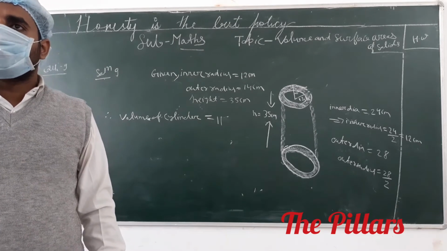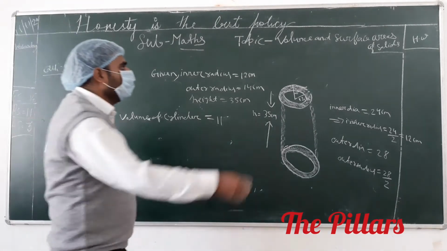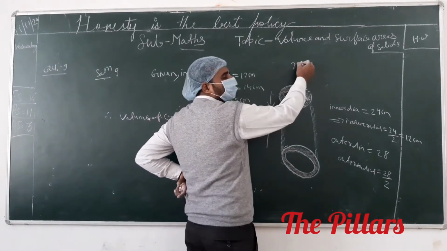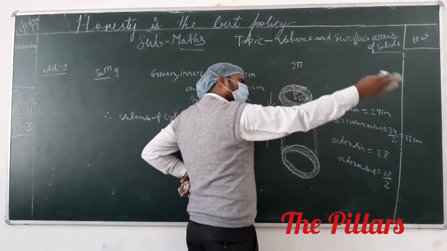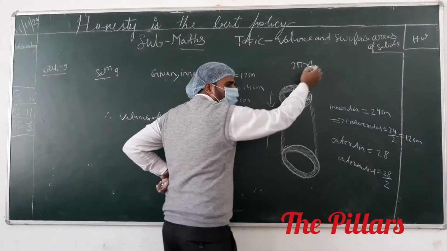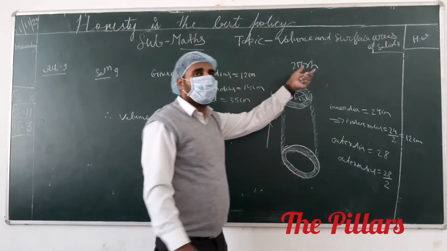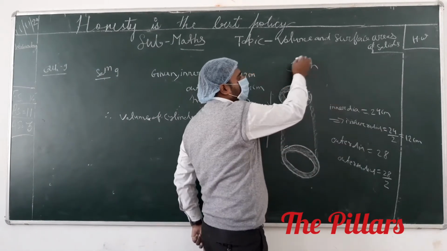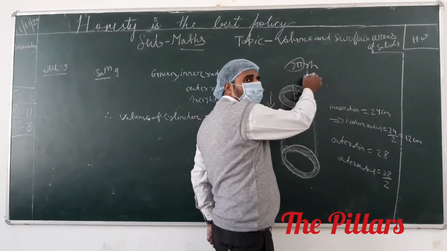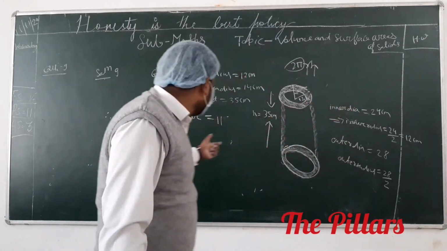I have to speak about the volume of the hollow cylinder. 2 pi r h, you have to speak. It will be 2 pi, this is the constant. I have to sit and understand the topic. 2 pi r h: if you have to speak 2 pi r, how is it volume? This is the constant value. r is one dimension, so how will it be equal to the volume? Volume is a three dimensional quantity.